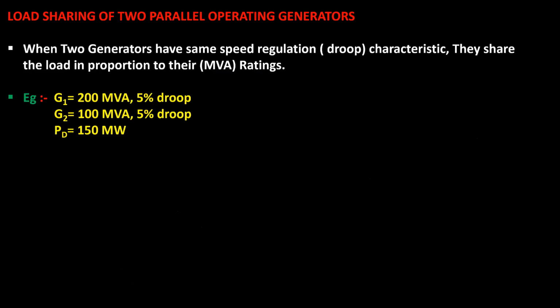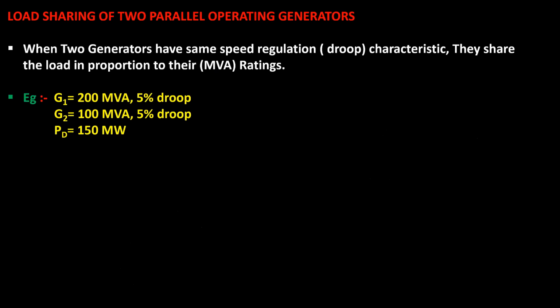Now the last topic in this one is load sharing of two parallel generators. When two generators are operating in parallel, how do they share their load? When two generators have the same speed regulation or same droop characteristics, they share the load in proportion to their MVA ratings.